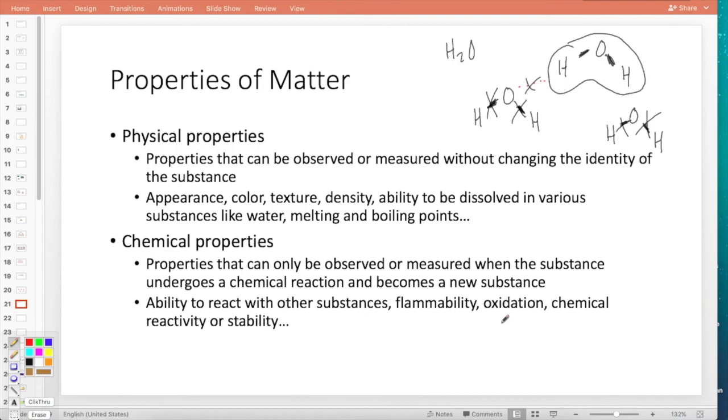The fact that it can rust, the fact that it reacts with oxygen gas in the atmosphere and forms what we call rust. How reactive it is, how stable it is, things like that. Those are chemical